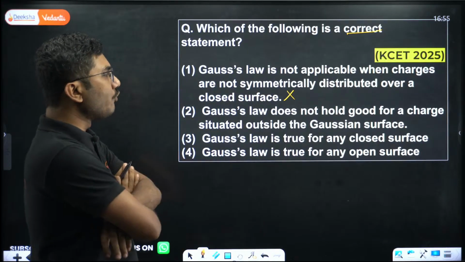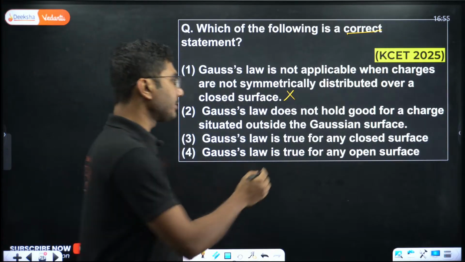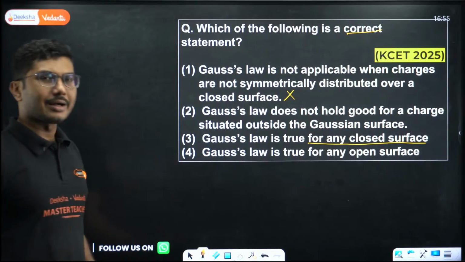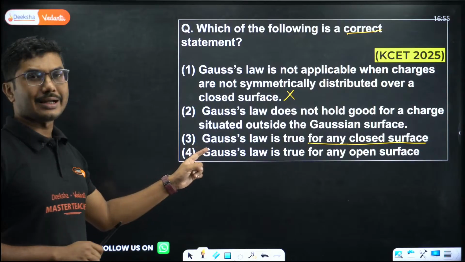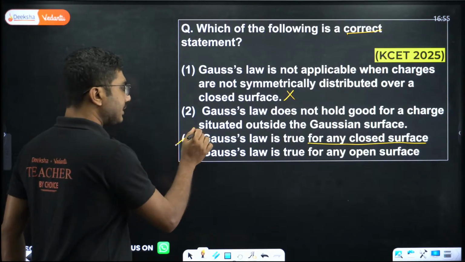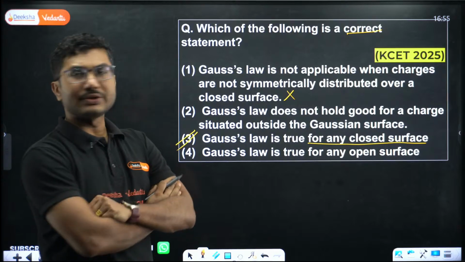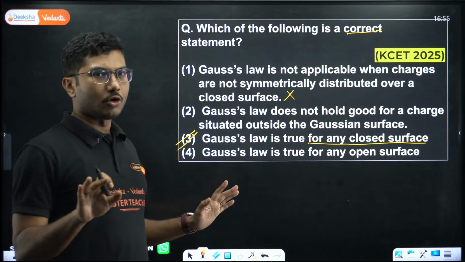Gauss's law is true for any closed surface. This is the correct statement. Okay, we will check the other option as well. Gauss's law is true for any open surface? Gauss's law is not true for open surface.